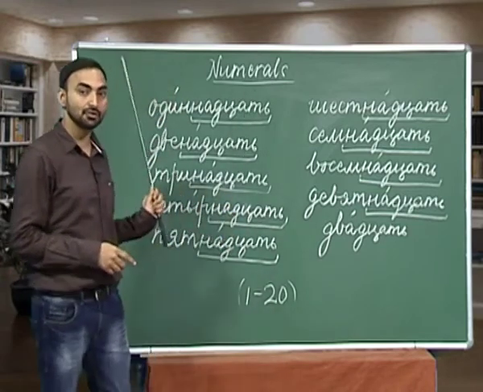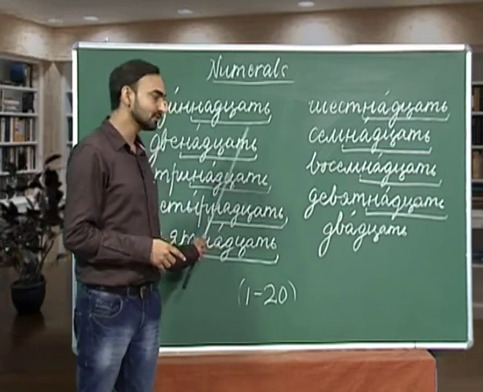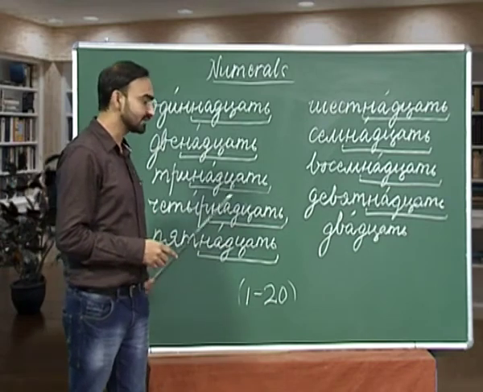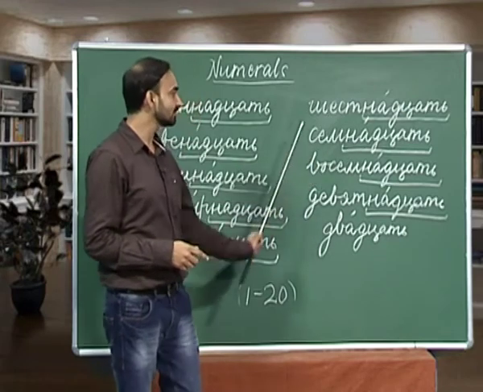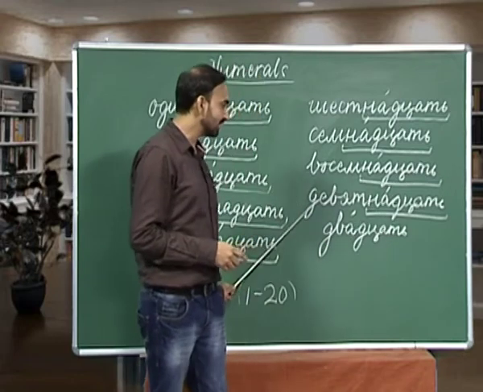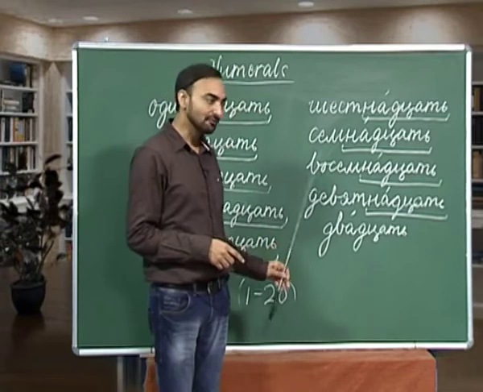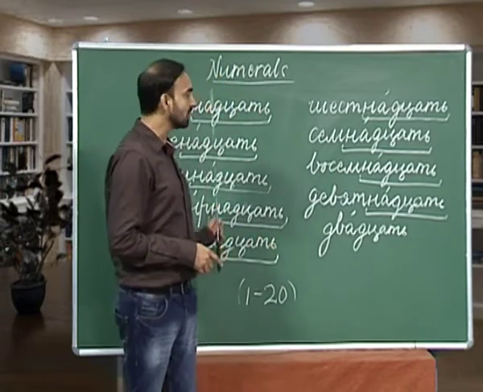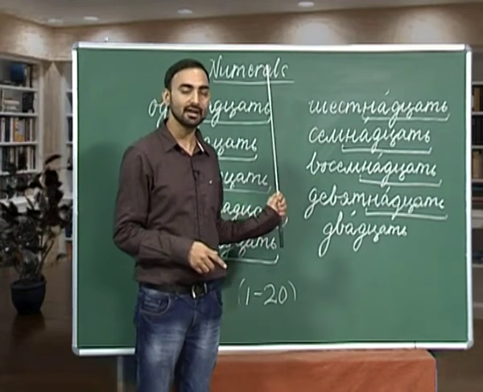If you remember 2, which is dva, again you have to add only nat sach. 3, again nat sach, chittirinat sach, pyatnat sach, shestnat sach, semnat sach, vosemnat sach, devyatnat sach. So, you have to memorize the numbers from 1 to 10 first, and then you have to memorize numerals from 11 to 20.